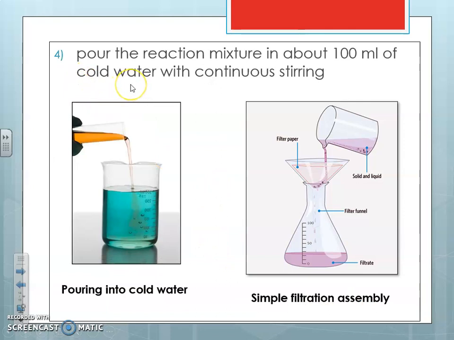Now after the 30 minutes of heating, we have to pour the reaction mixture into 100 ml of cold water with continuous stirring, and then we go for the filtration. This is the simple filtration assembly, which includes the filter paper, and after pouring into the cold water and cooling, we go for the filtration.